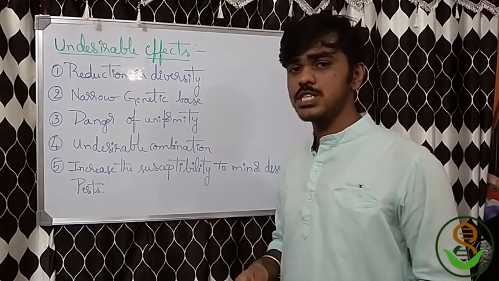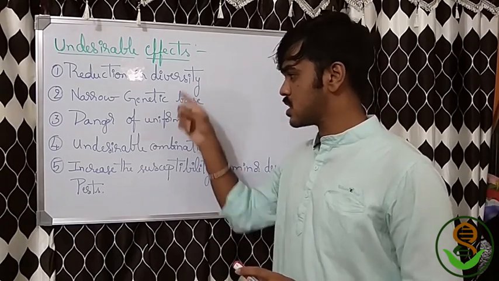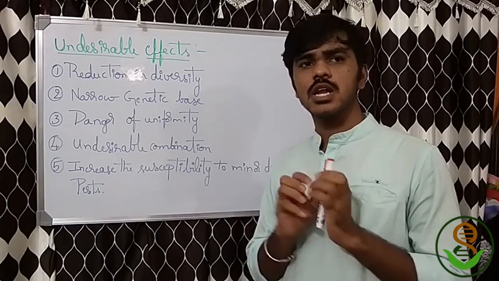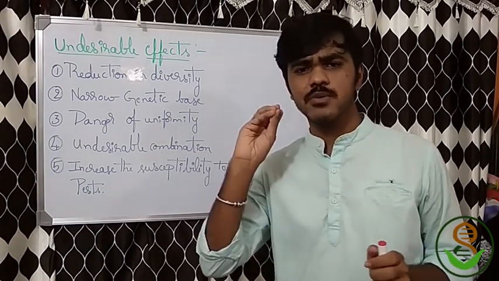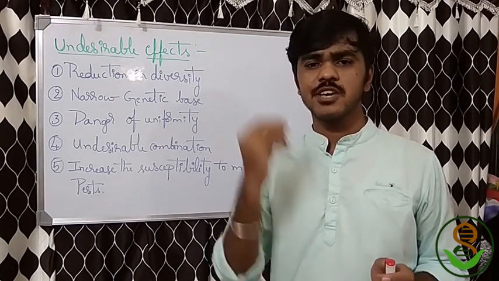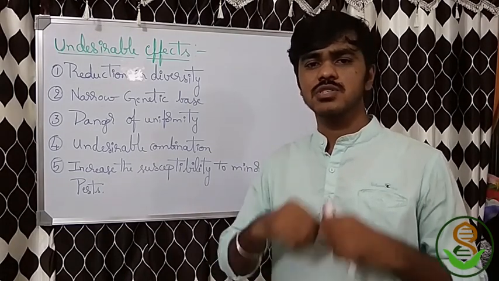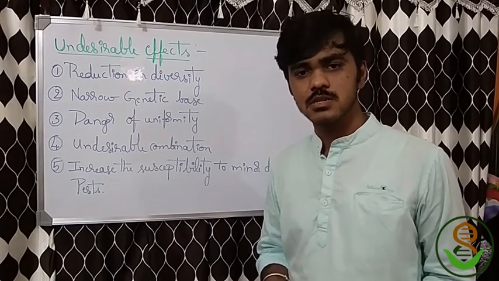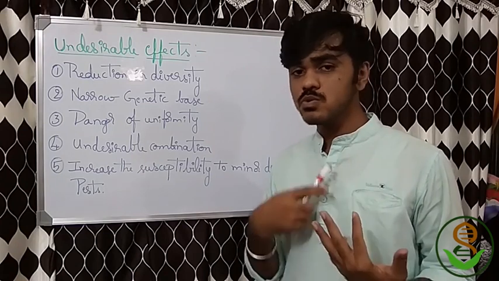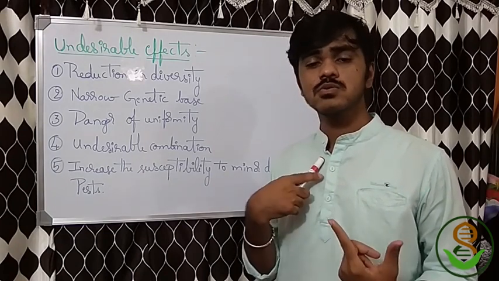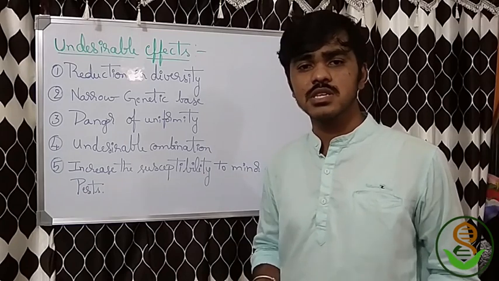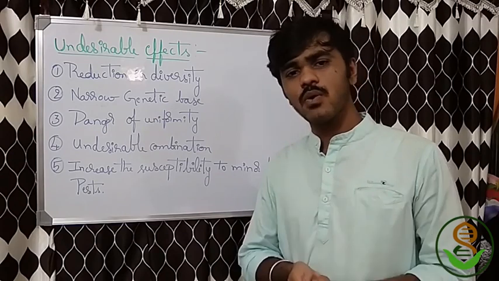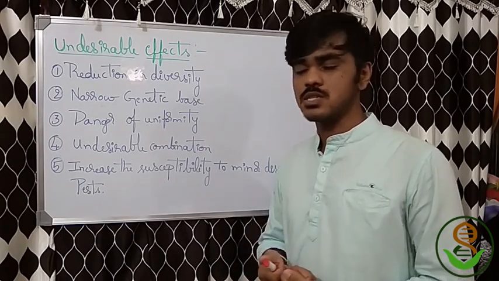And another is the danger of uniformity. Yes, these are also dangers. Danger of uniformity means, let's think in your agriculture plot, if everything is the same plant of the same variety, and you don't have any other varieties or wild species, and something happens to your field, what happens? You lose the plant, you lose the crop, you lose the varieties, and you lose the diversified or wild varieties also. You don't have anything. So that is the danger of uniformity. Uniformity is required, but not in the danger sense.